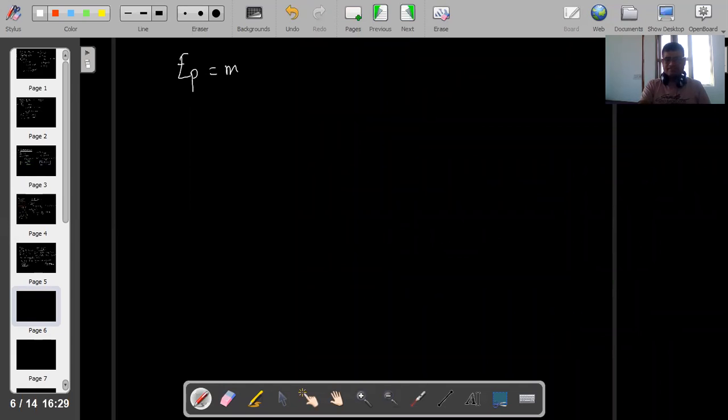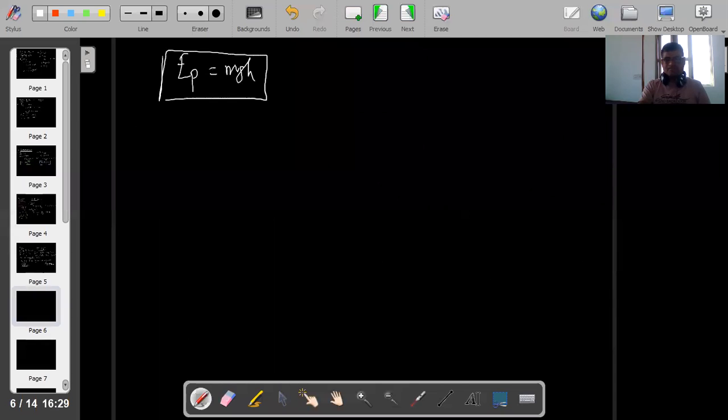Now the derivation of potential energy. Potential energy is equal to mgh. I have to derive this formula. Write down the derivation. Suppose a body is there at a height h. This was done in lower class, I think class 9.